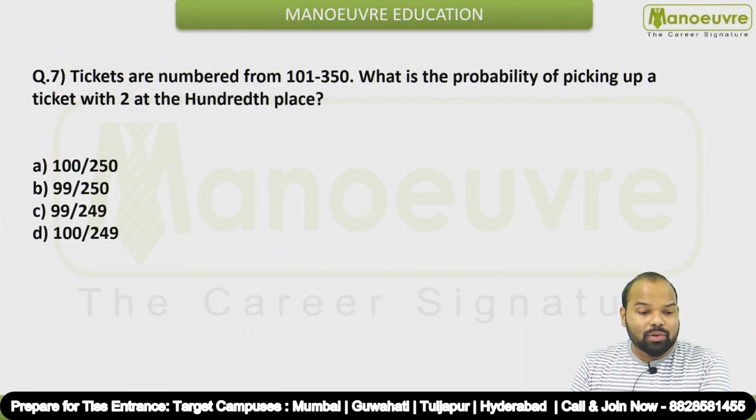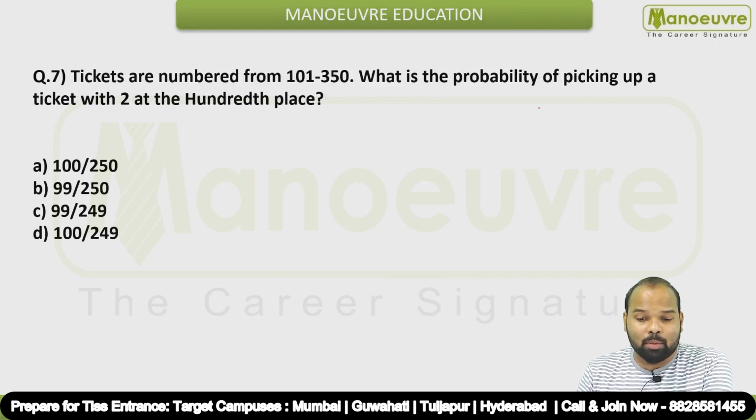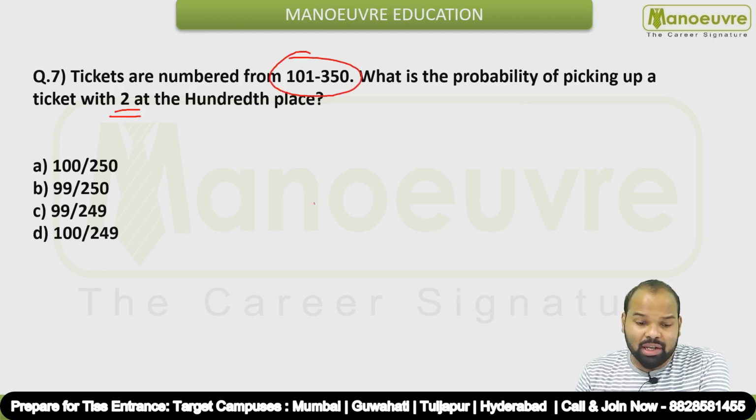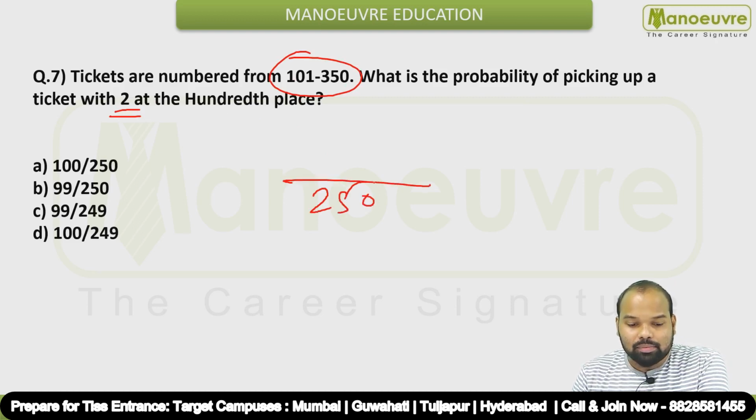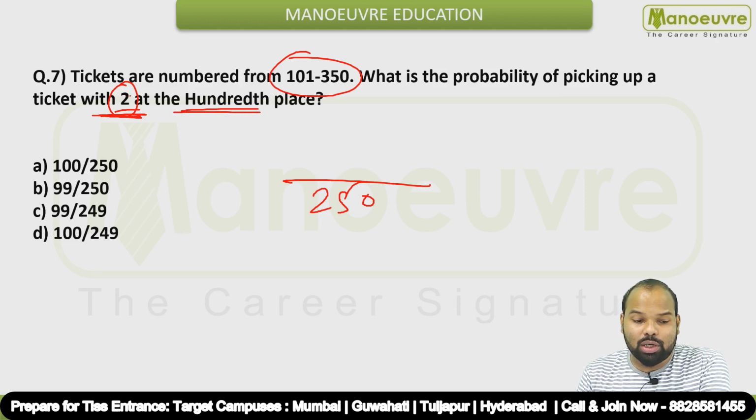So let's have a look at question number 7 now. Tickets are numbered from 101 to 350. What is the probability of picking up a ticket with 2 at the 100th place? Okay, so your number should begin with 2. Okay, so from 101 to 350, a total of 250 numbers are there, right? And out of these 250 numbers, you have to select numbers which are starting with 2, because at the 100th place you should be having 2.